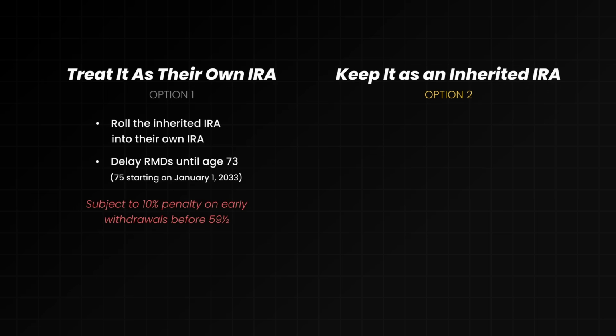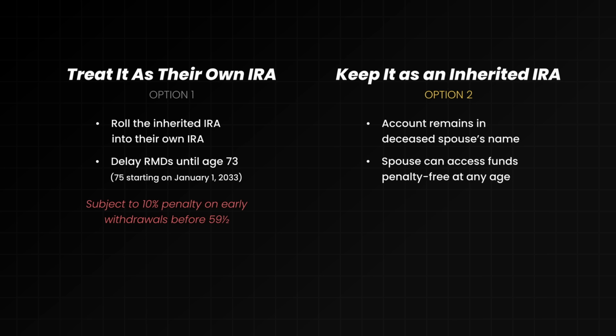In this situation, it pays to be mindful of the 10% penalty that is in play if you take withdrawals from the account and you're under the age of 59 and a half. Option 2 is to keep it as an inherited IRA. In this situation, the account remains in the deceased spouse's name. The spouse can access the funds penalty-free at any age, and importantly, RMDs begin depending on the deceased spouse's age.